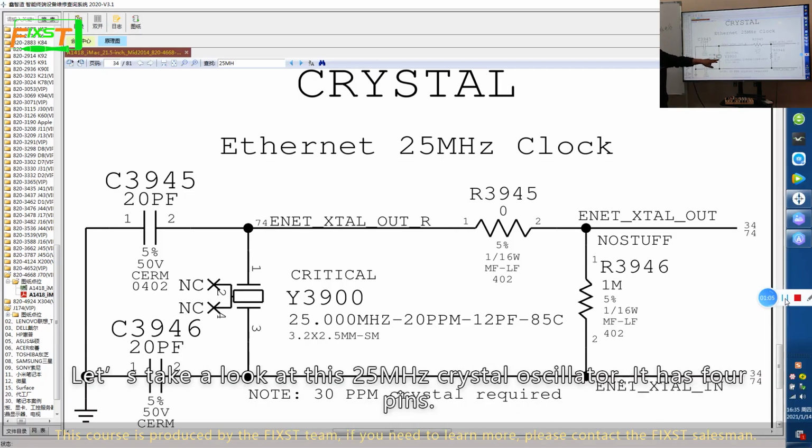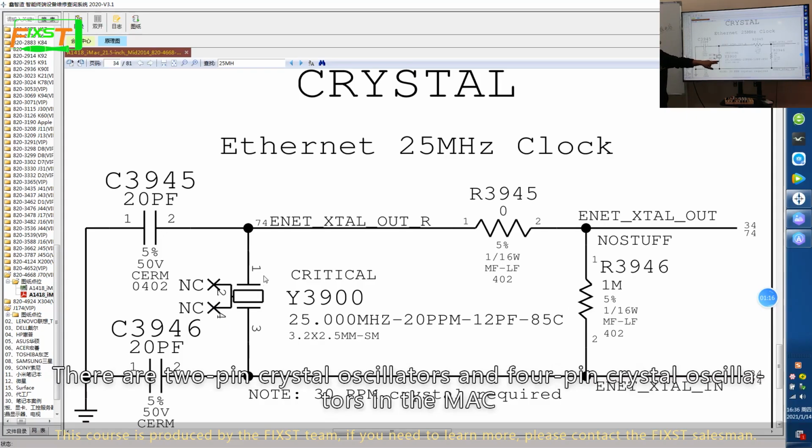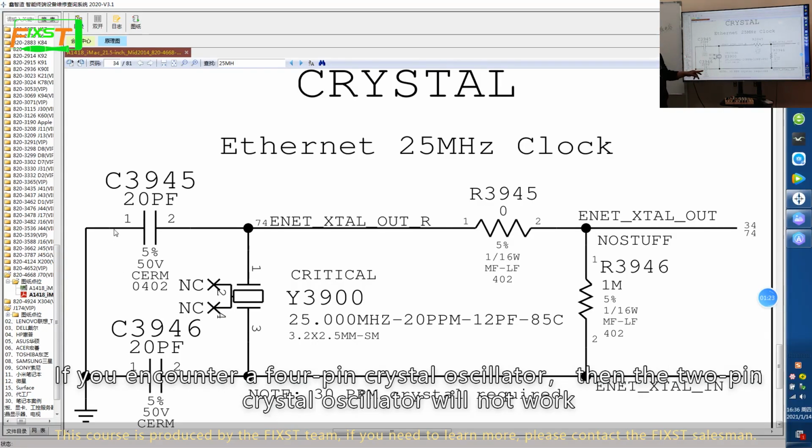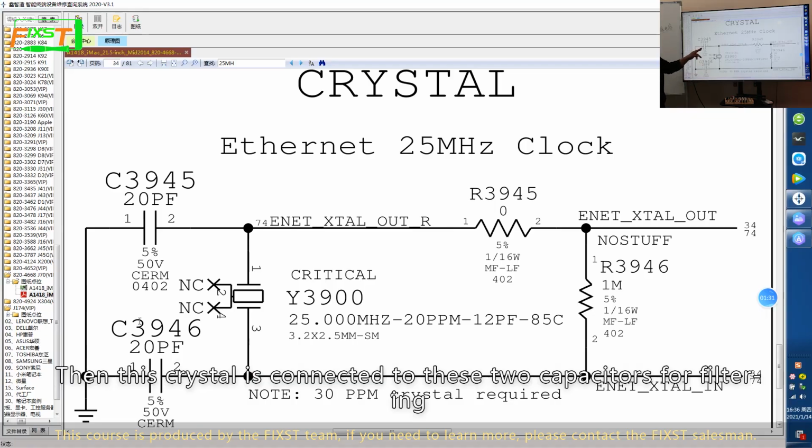Let's take a look at this 25 MHz crystal oscillator. It has 4 pins. 2 of the crosses are not used. The ones that really work are pin 1 and pin 3. There are 2-pin crystal oscillators or 4-pin crystal oscillators in the Mac. If you encounter a 4-pin crystal oscillator, then the other 2 pins will not work. We only need to look at the first pin and the 3rd pin. Then this crystal is connected to these 2 capacitors for filtering.